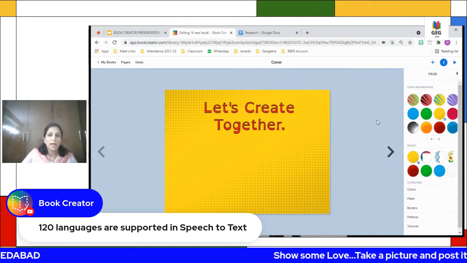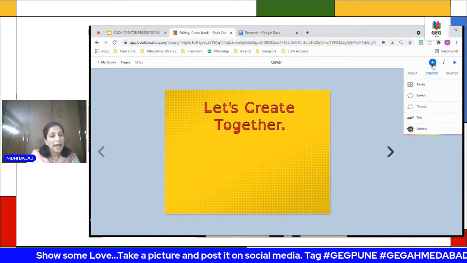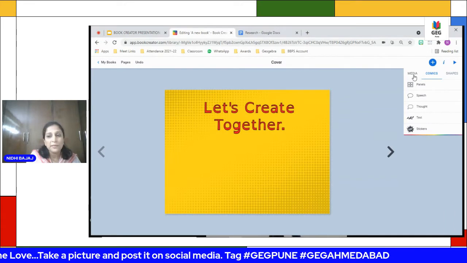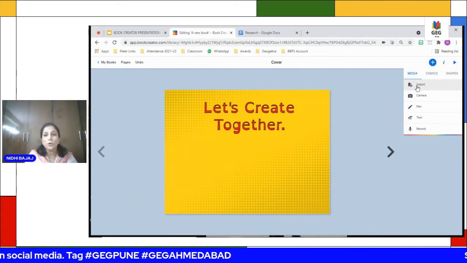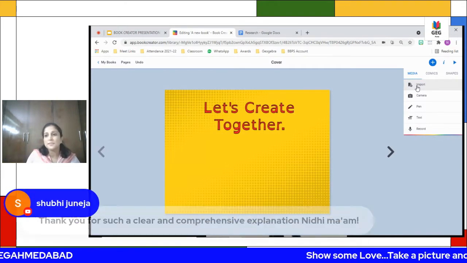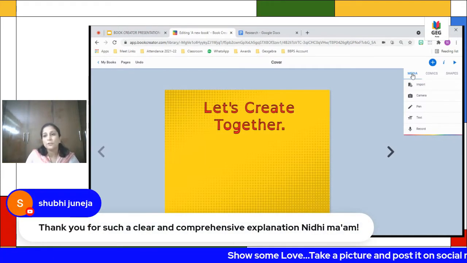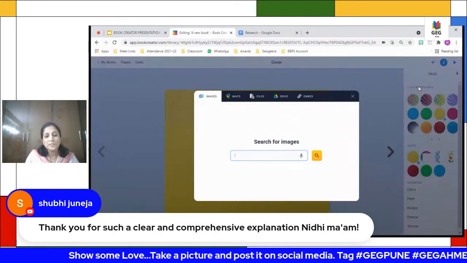Now I want to insert my cover page. So I want to insert an image here. So I'll go to add an item here, go to media, and then import. Import helps you to insert images, videos, maps, files, Google Forms, etc. So I go to media, import, and there are a few options available here.